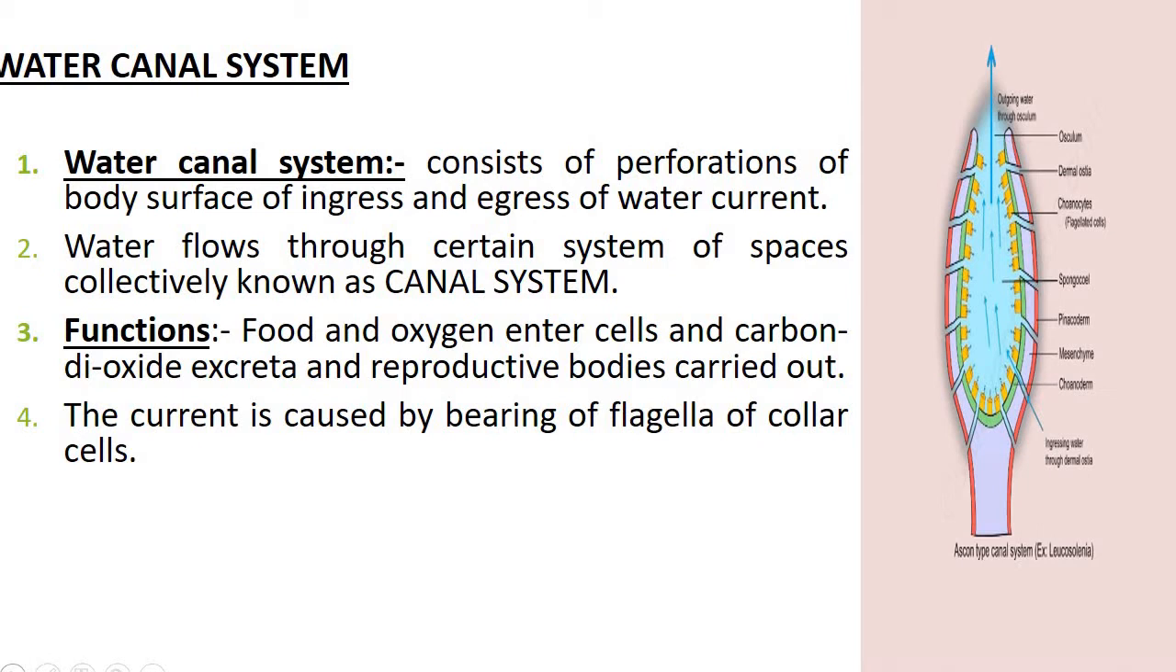So the entire body has the pores, and these pores are meant for inflow of the water and outflow of the water. Generally the outflow of the water is slow because the inflow is more, and in the spongiocele the water is there and the outflow is only through the osculum, and therefore the flow of water is very slow.